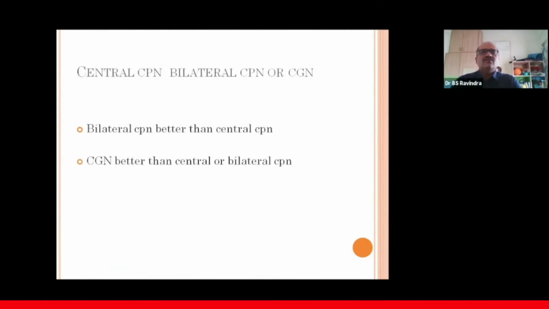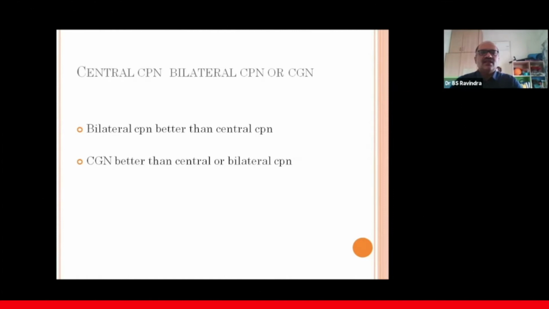And then which is a better modality for pain relief: central CPN, which is the classical one, bilateral CPN, or ganglion neurolysis? I think bilateral CPN appears to be better than central CPN, but once again, the different trials show that some show a benefit, some show not much of a benefit. That is the controversy still.